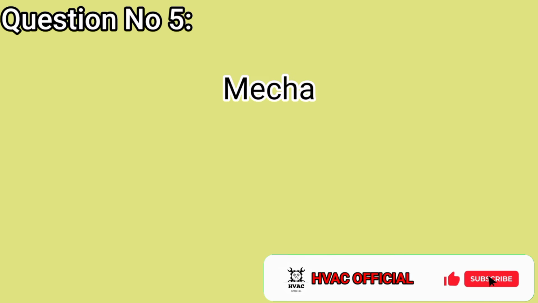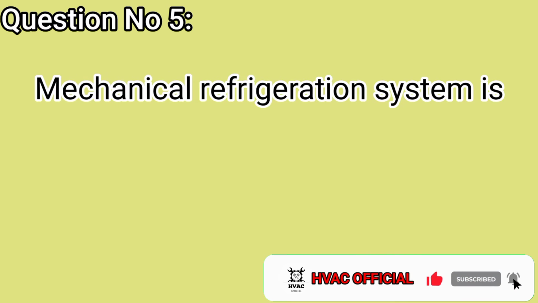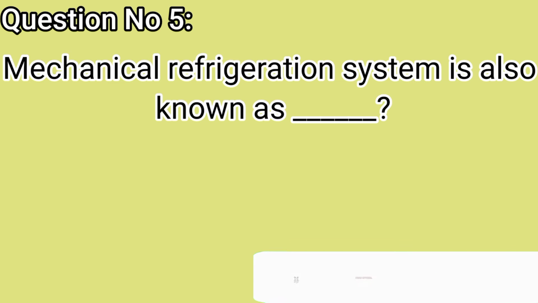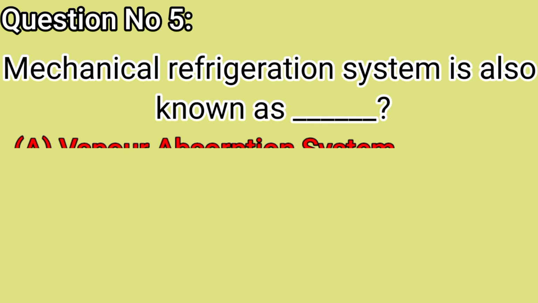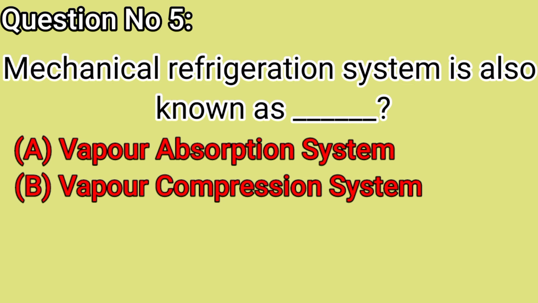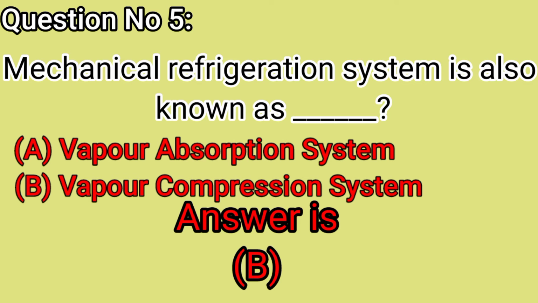Question number 5. Mechanical refrigeration system is also known as dash: A. Vapor absorption system, B. Vapor compression system. Answer is B.